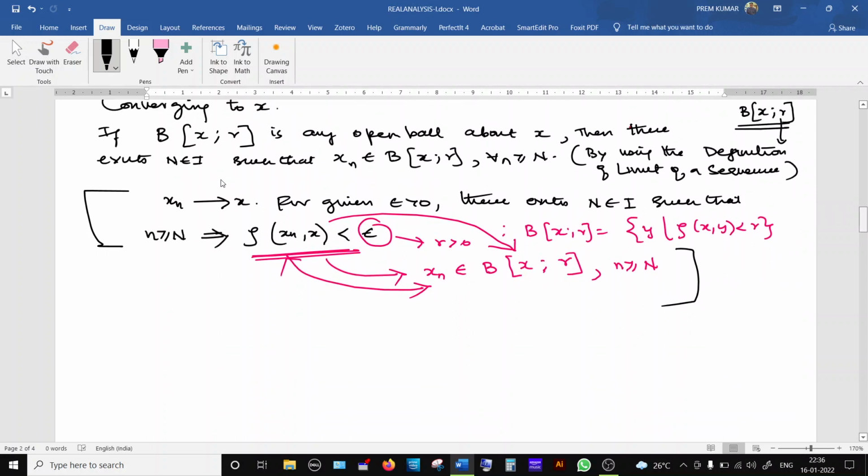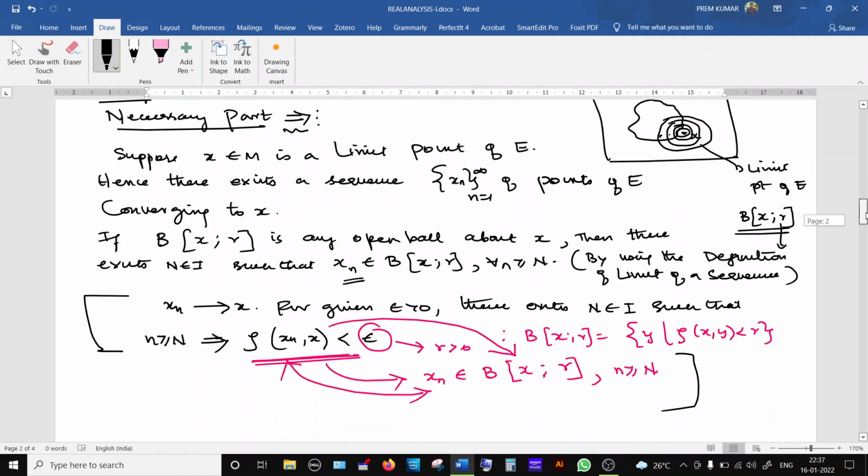So here what we proved: not only one element, many elements of this sequence belong to E. Not only one element, many elements belong to this open ball, but this open ball is a general open ball, r is an arbitrary radius. So any open ball with center x will contain at least one point of E. That is what we proved.